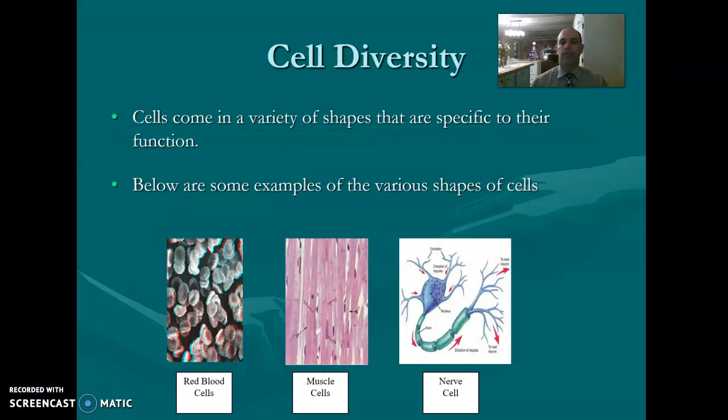Here are some various shapes that you can see cells in. You've got red blood cells over here. That's not the best picture. They should look like this one right here, the concave one. You've got muscle cells with little striations in there. You've got a nerve cell. That's what they look like.